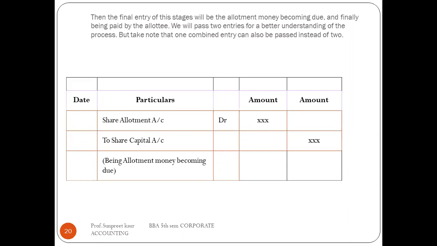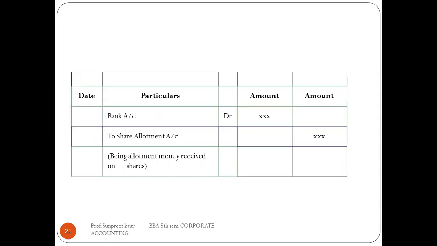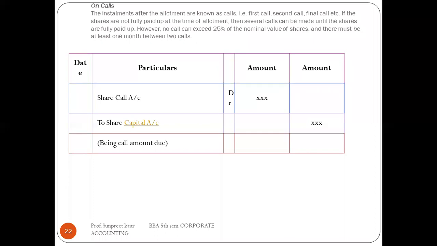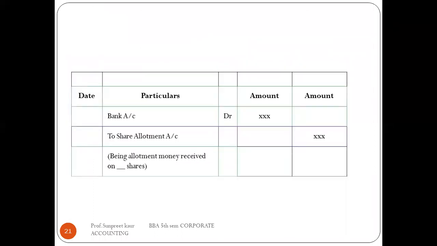Again, I'll repeat it. For the allotment money which has become due and which is finally paid by the allottee afterwards, the entry passed is share allotment account debit to share capital account for the money which is due. And for the allotment money which is received on shares, it is bank account debit to share allotment account, right?